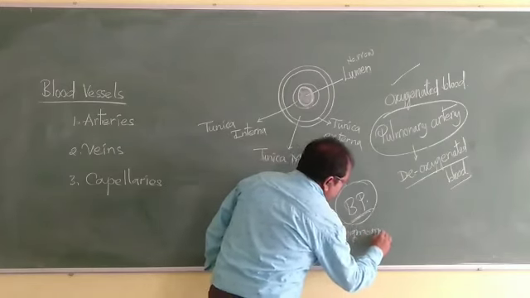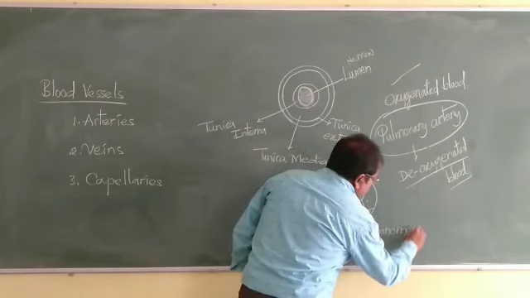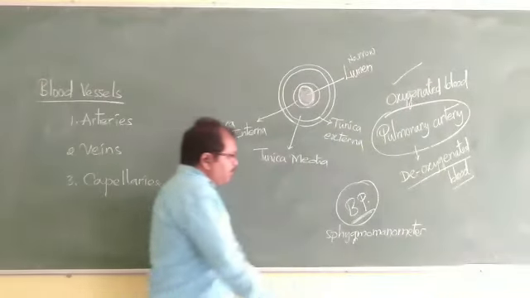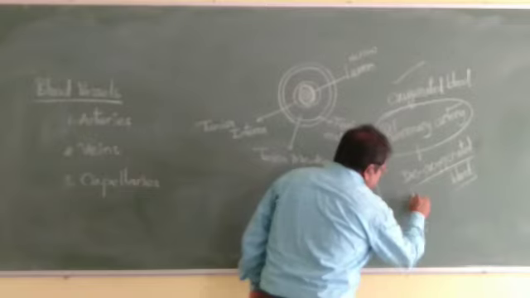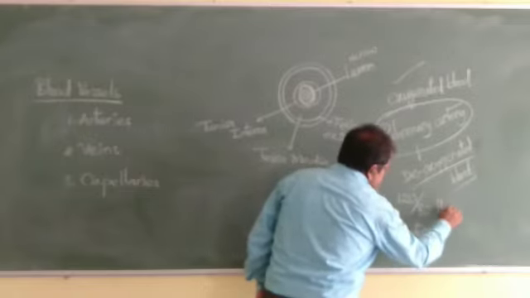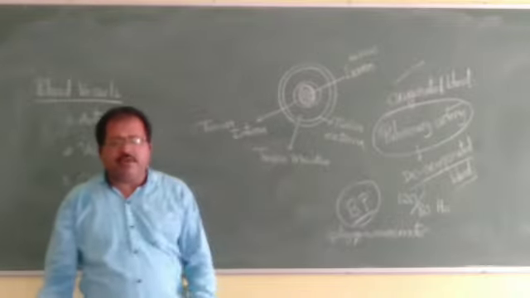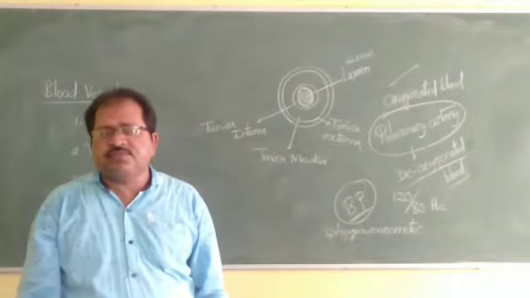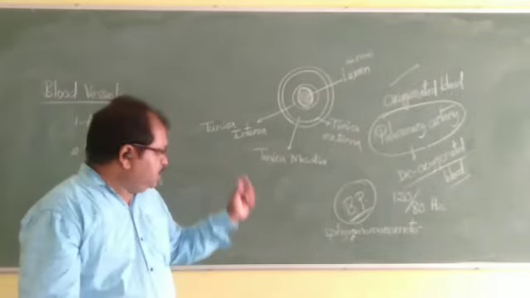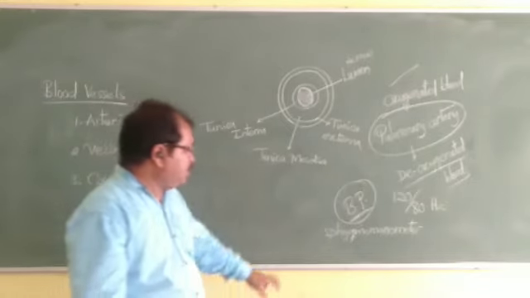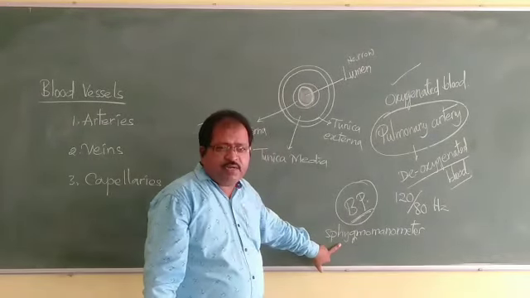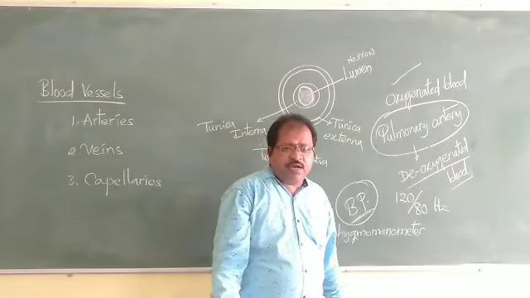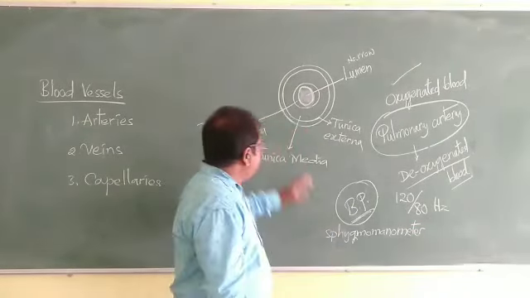The blood pressure can be measured by using an instrument called a sphygmomanometer, and the normal person's BP will be 120 by 80 Hz. That is the normal BP of persons. Okay, and this BP can be checked or measured by using the sphygmomanometer. And we will discuss what is 120, what is 80 in the coming lessons. Okay, understand? And now the second one is veins.